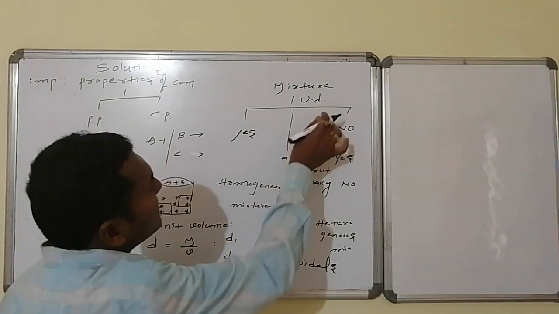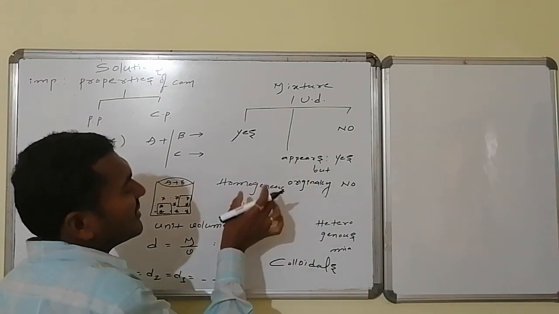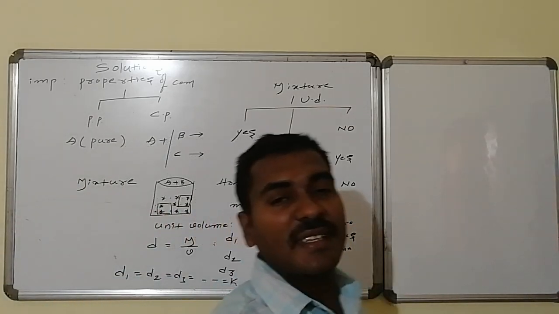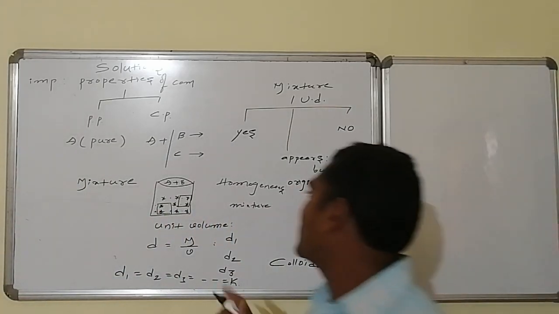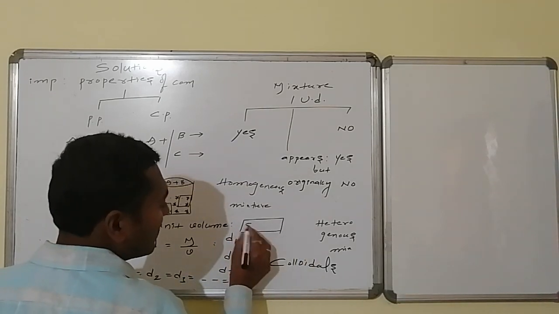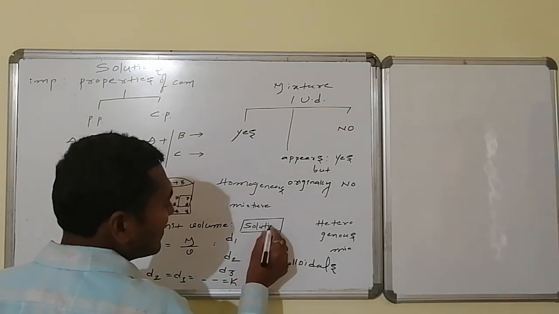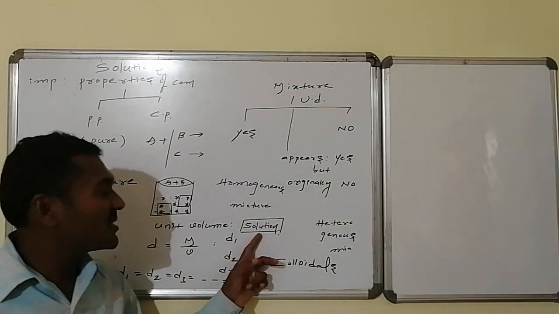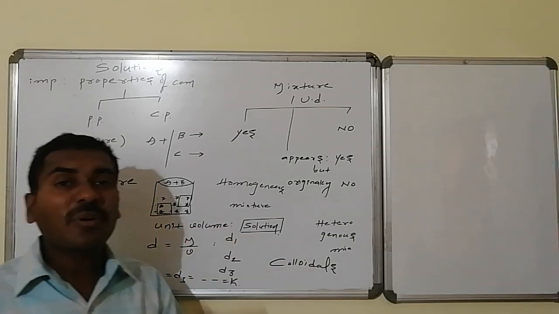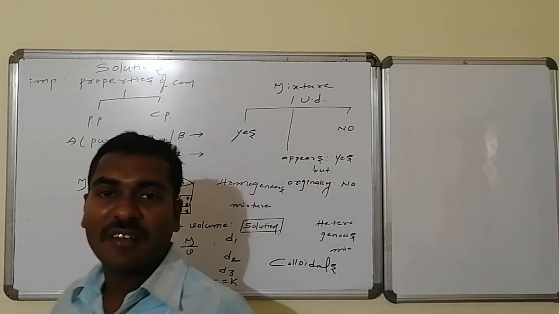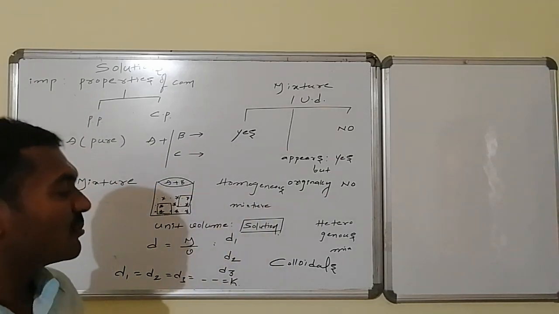Now, a mixture which maintains uniform density is known as a homogeneous mixture. The other name of a homogeneous mixture is solution. What is the other name given for a homogeneous mixture? The other name is solution. Getting clear? So, a solution is a mixture. Which type of mixture is this? A mixture of homogeneous nature, a uniform density containing mixture.